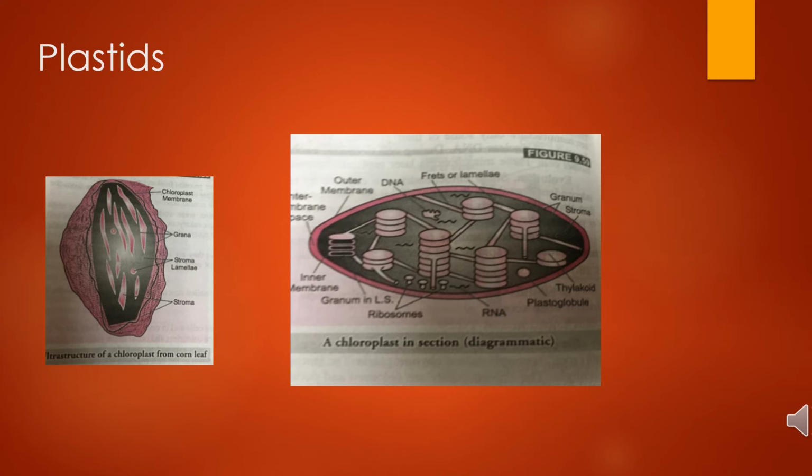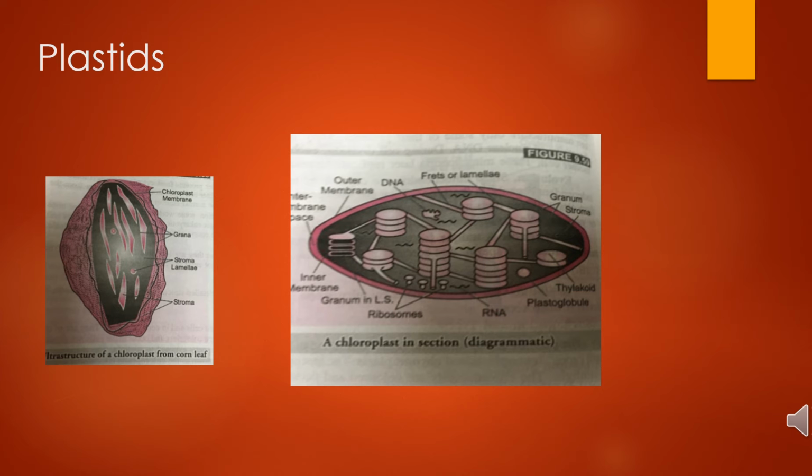Chloroplasts are the most common type of plastid and are of prime biological importance because they provide food to practically all organisms through photosynthesis. Chloroplasts were first seen by Leeuwenhoek, and they are characteristic of green plant cells.